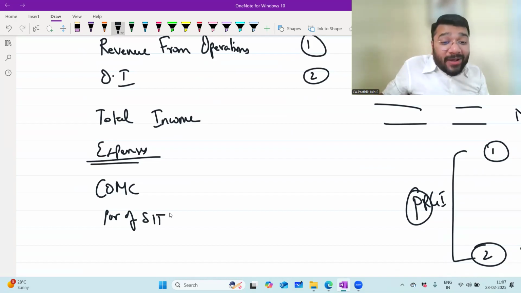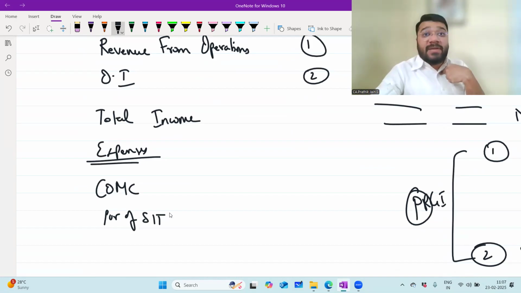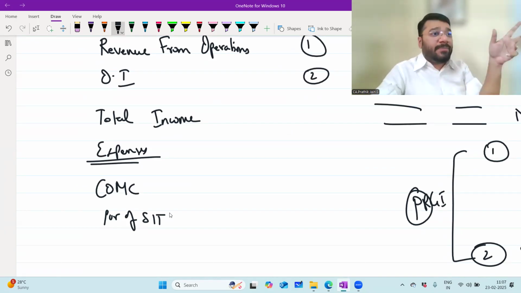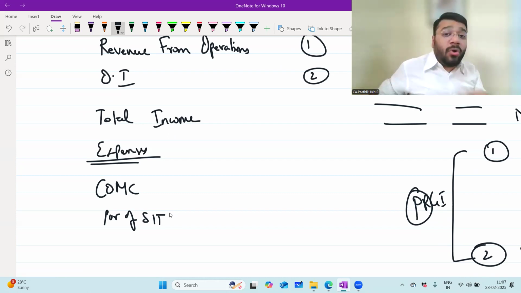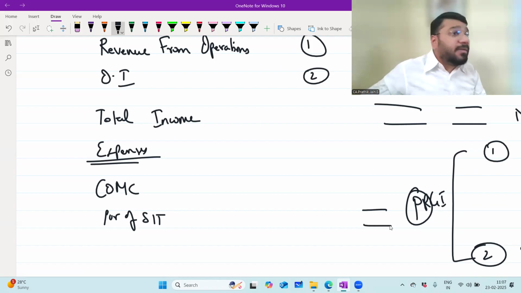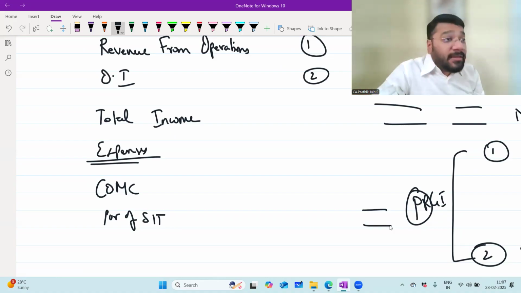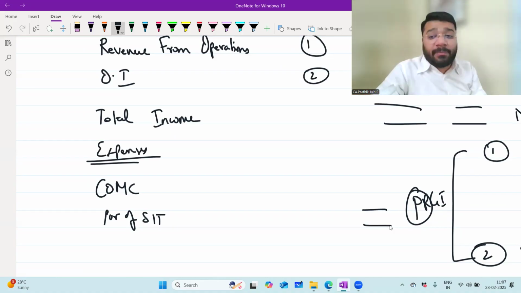Then comes purchase of stock in trade. Stock in trade purchase will be shown separately, because as a user of the financial statements, I want to know the gross purchase done by the company. What is the gross purchase done by the company? That is net of purchase return. I want the net of purchase return. What are the purchases broadly done in the financial year? I want that to be disclosed separately here.